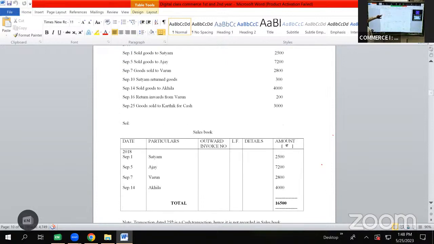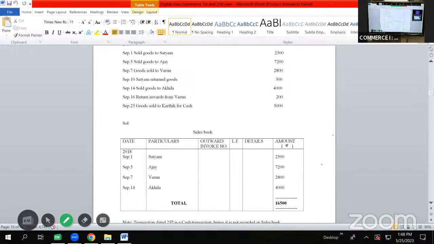Then after September 10, we have a transaction on September 14, sold goods to Akila 4,000 rupees. Again, it is a transaction of sales, which will be shown in sales book as September 14, Akila 4,000 rupees. Then we have a transaction on September 16, return inward from Varun 200 rupees.